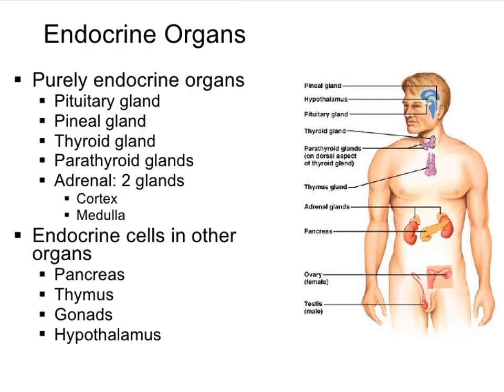Endocrine glands are known as ductless glands. They secrete hormones that are directly poured into the blood. These endocrine glands secrete the hormones and pour them directly into the blood.